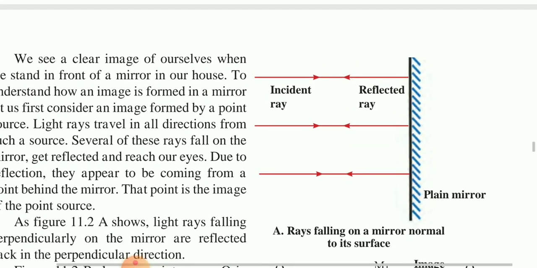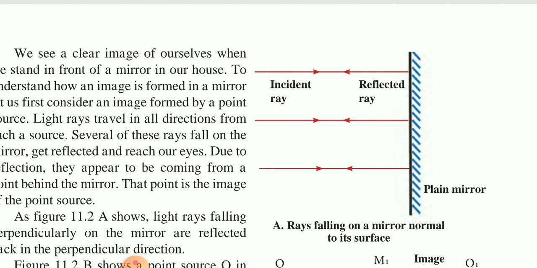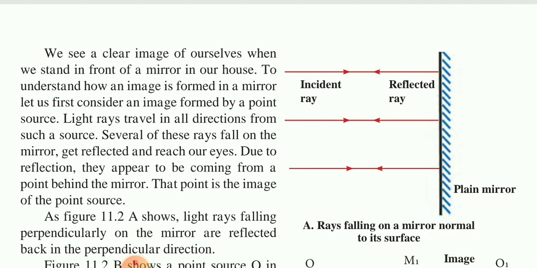Some terms are there. The ray which comes from the source is called the incident ray. The ray which reflects, because we have made the piece of glass a reflecting surface, that ray we call the reflected ray, the ray which comes back. Light travels in all directions from such sources.